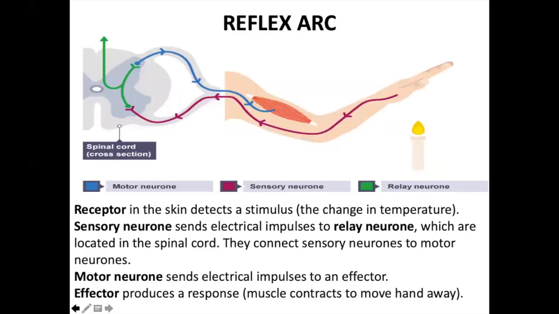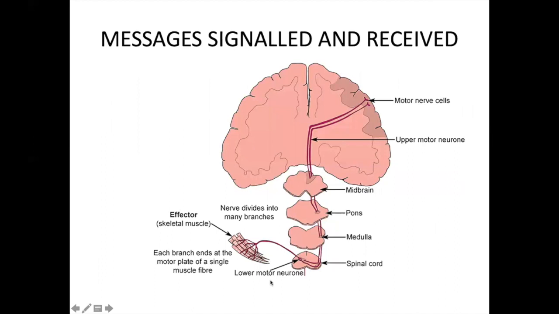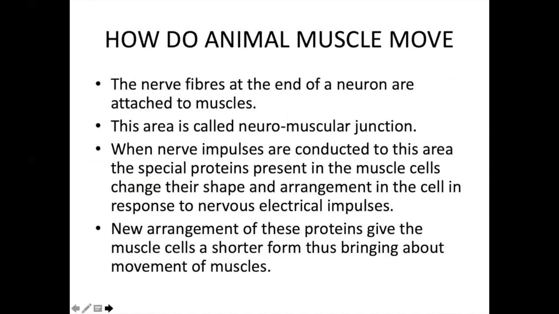We just learned that. This is a nerve fiber and this is a muscle. So the nerve fiber is attached to the muscle. And this area is called the neuromuscular junction.